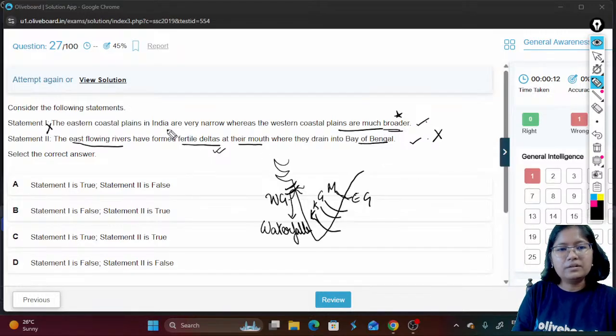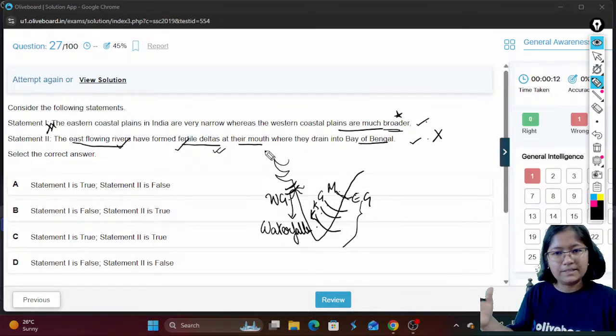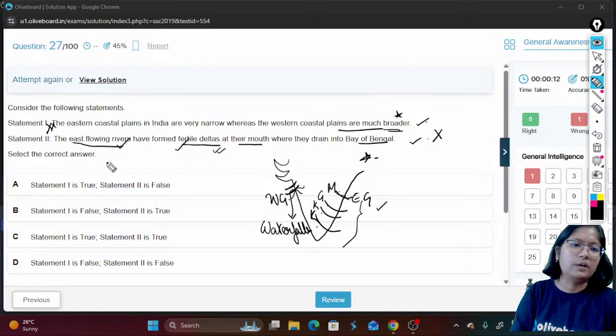So here statement number 1 is not correct and statement number 2 is correct, that yes, Mahanadi, Godavari, Krishna, Kaveri, the east flowing rivers, will form the fertile deltas at their mouths, and that will be the broader plains as well, and finally they are going to drain into the Bay of Bengal. So this statement is absolutely correct. Statement 1 is false and statement 2 is true.